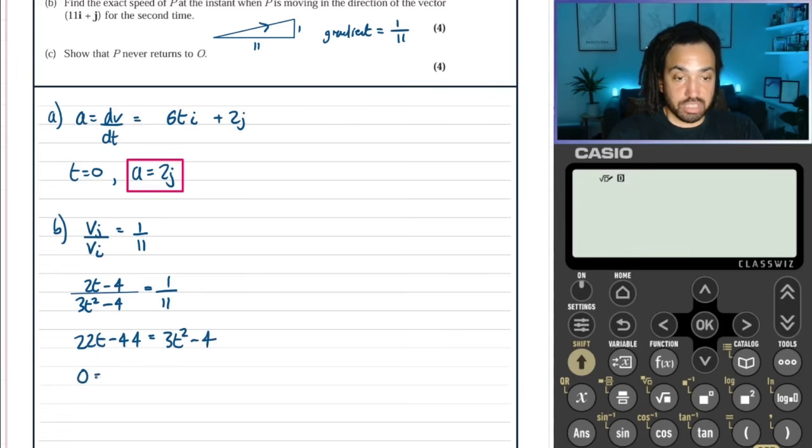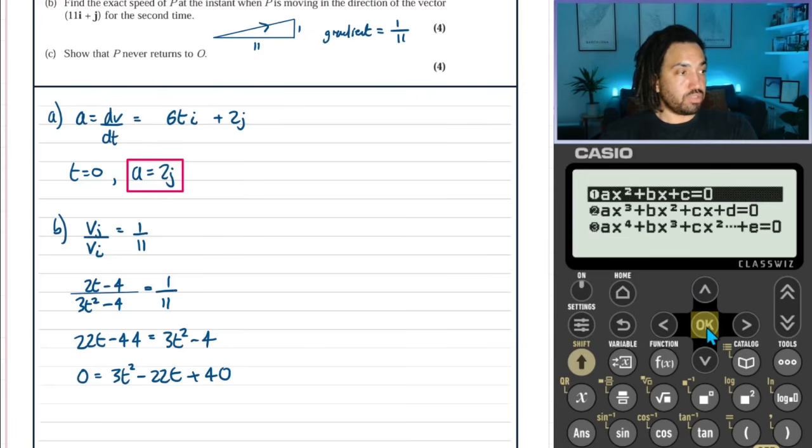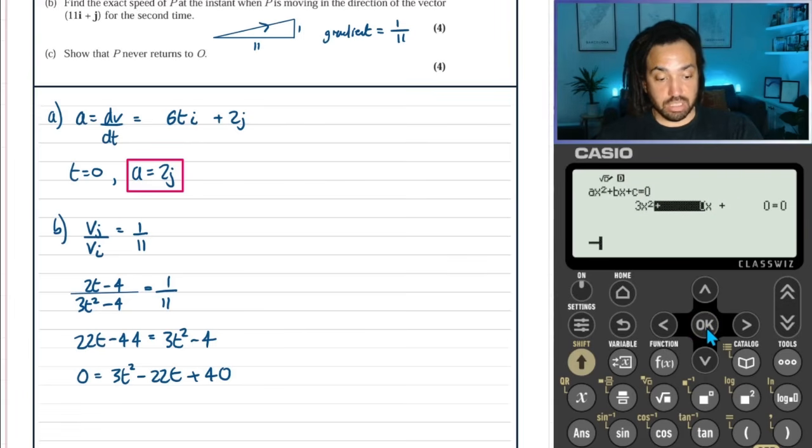So let's set it equal to 0 because this is a quadratic we can solve. So 3t squared minus 22t and then plus 40. Okay, perfect. Let's solve that. Right, so no marks for solving quadratics, so I'm just going to whack it in the old calculator.